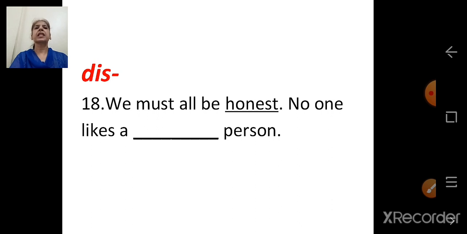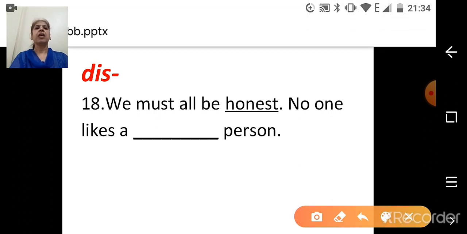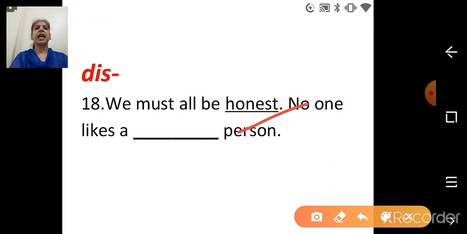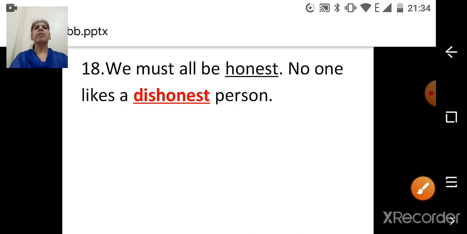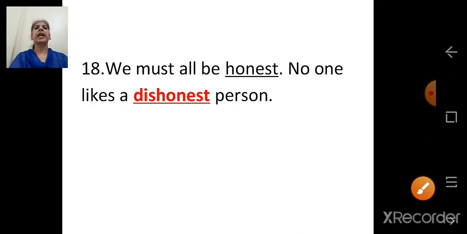Next, we must all be honest. No one likes a dash person. The underlined word is honest. We have to add D-I-S, that is dis. So dis plus honest, dishonest. We must all be honest. No one likes a dishonest person.